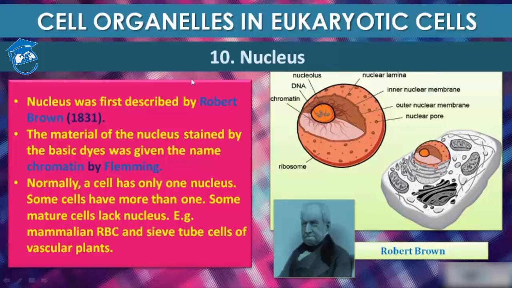So the nucleus was first described by Robert Brown in year 1831. And the material of the nucleus, which was stained by basic dye, was given the name chromatin by Fleming. Fleming was the name of the scientist. Normally, a cell has only one nucleus. That means a cell has one control center. Some mature cells lack nucleus, students. For example, mammalian RBC and sieve tube cells of vascular plants. They lack nucleus because they are mature cells.